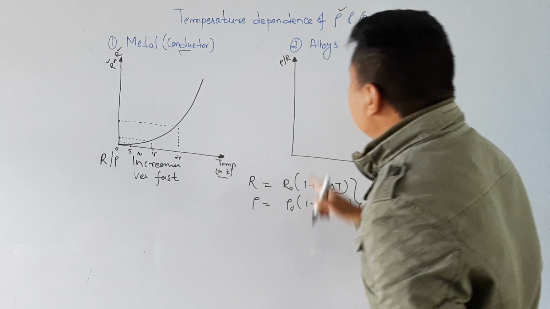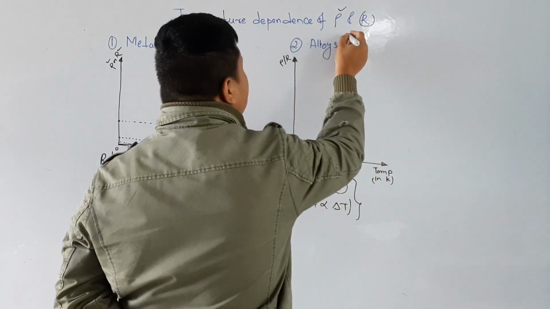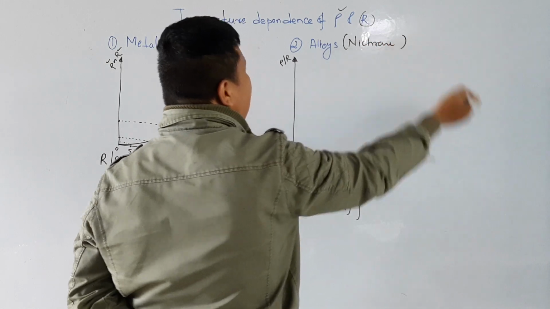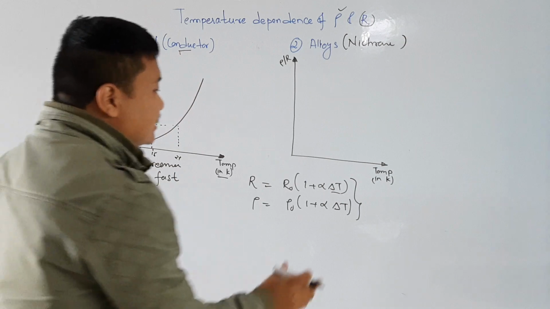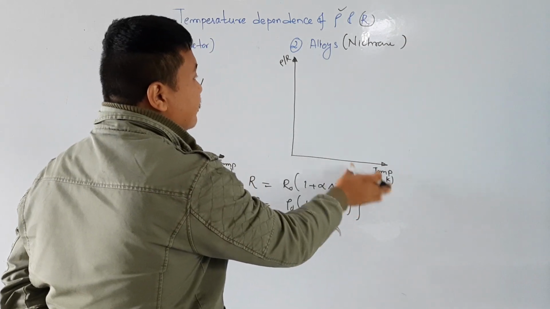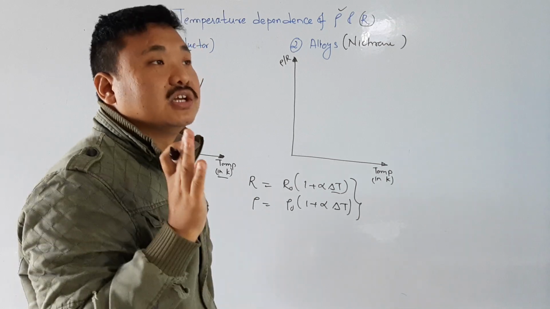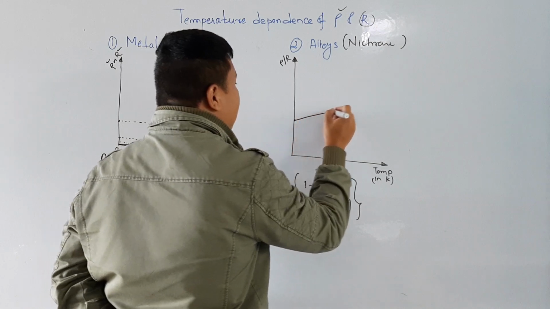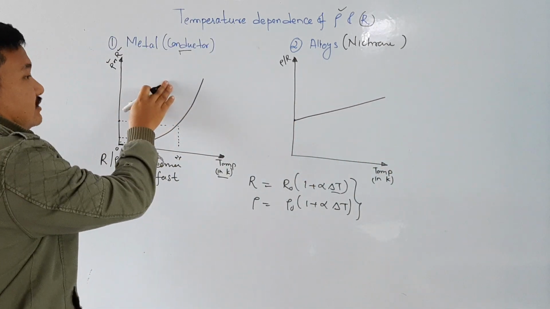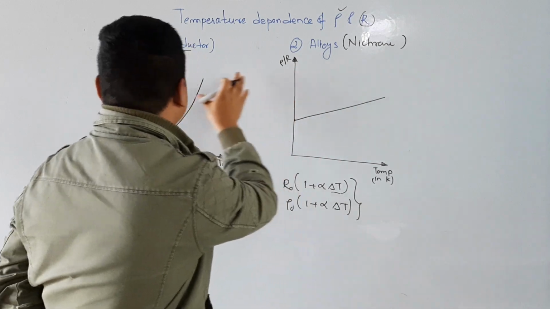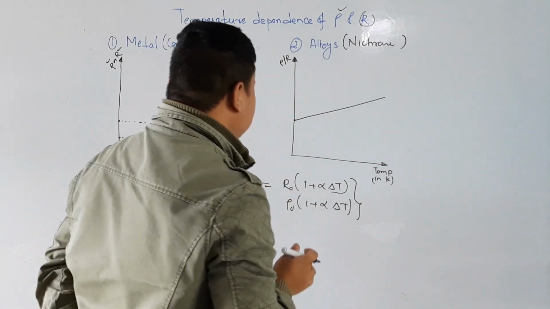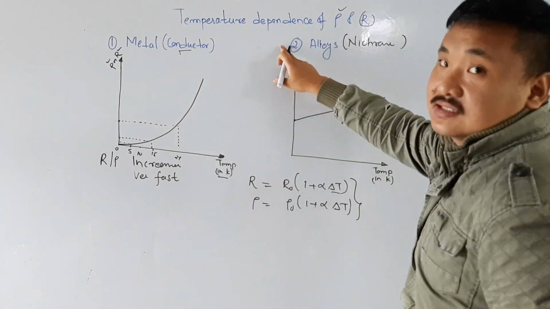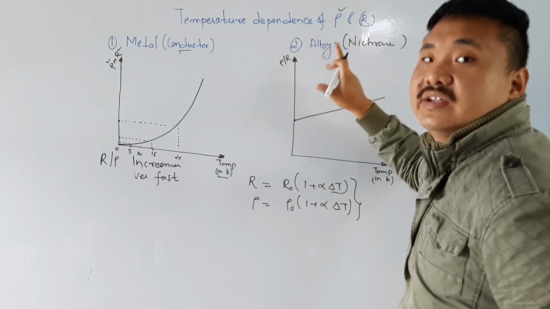Now if I consider alloys, alloy means say nichrome wire, brass, and so many things. If you increase the temperature, its resistance or resistivity will not change as we saw here in the metals. So this is for alloys and this is for metals. It means that the effect of temperature on the resistivity or resistance in case of alloys is very less.